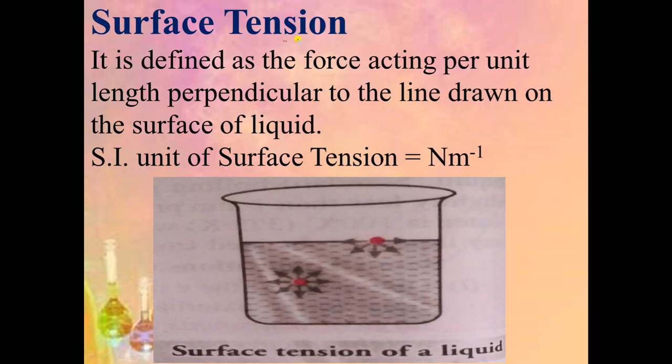So here we can define surface tension. It is defined as the force acting per unit length perpendicular to a line drawn on the surface of the liquid. And the SI unit of surface tension is Newton per meter.